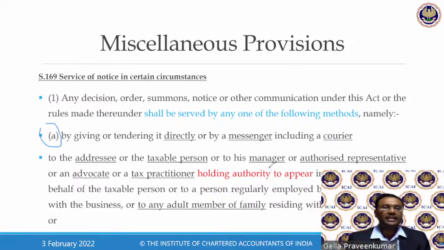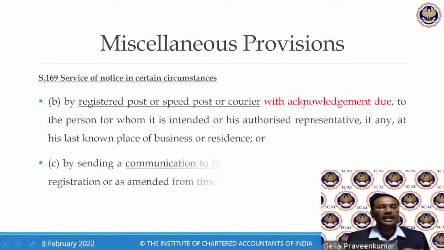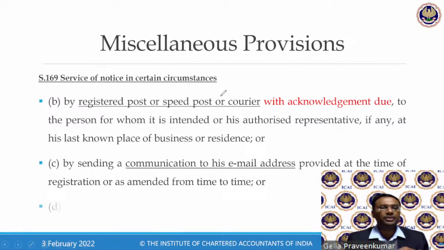Notice can be given at the address of a taxable person, or it can be given to an authorized representative. It can be given directly by a messenger at your address, or it can be given by hand when someone visits the department for a hearing, or it can be given by speed post or a courier with acknowledgement due.